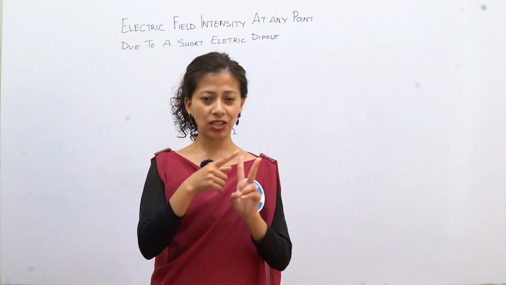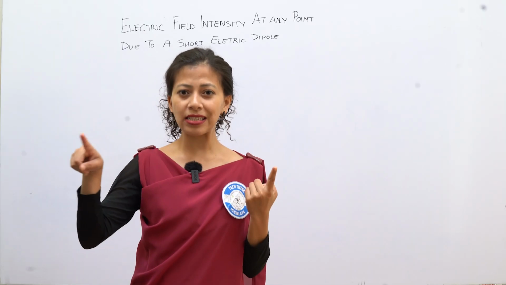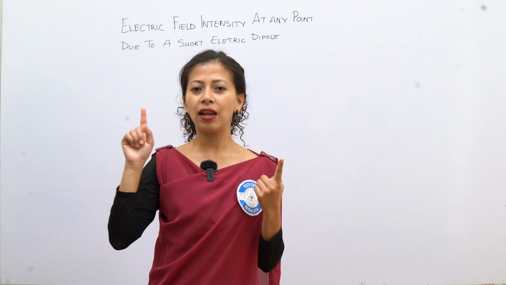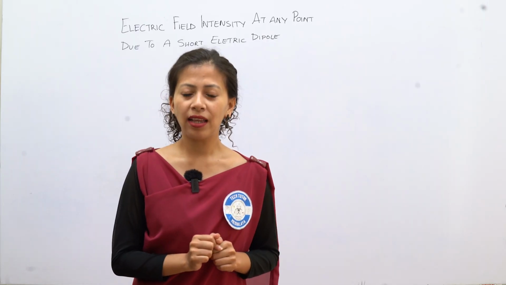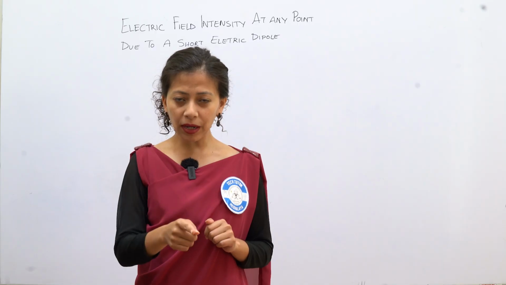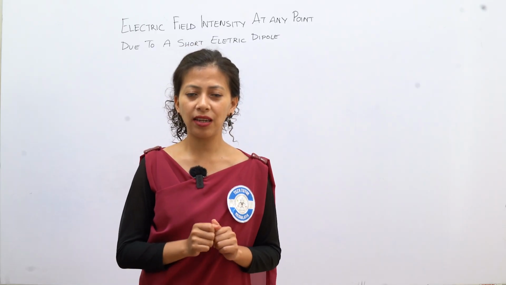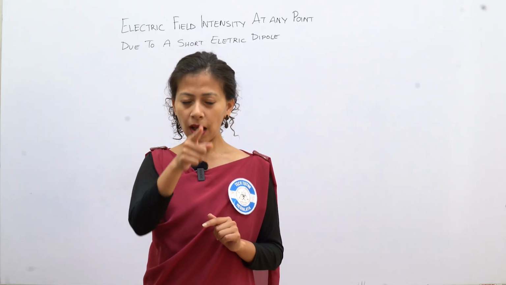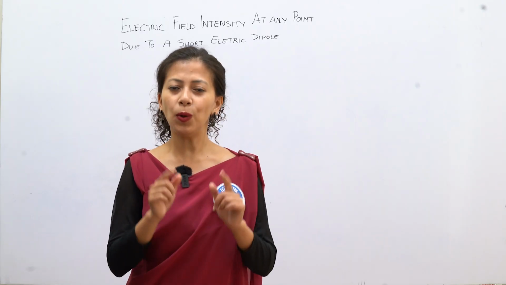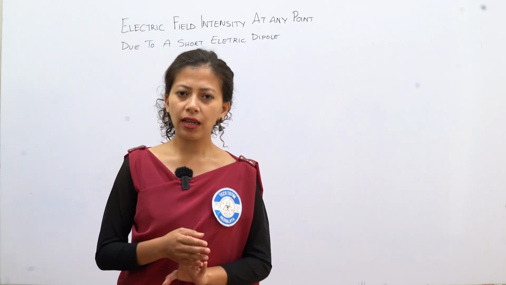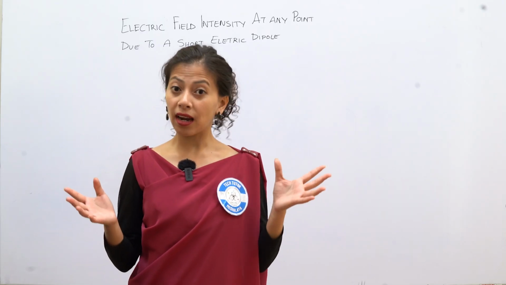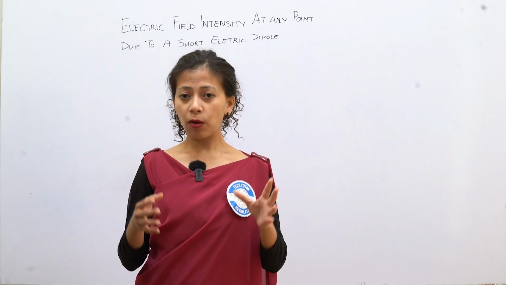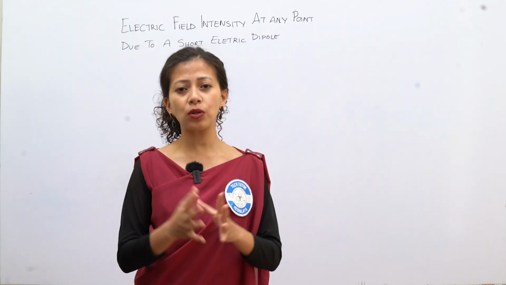We will derive it along the axis of the dipole, and on the equatorial line, that is, on the perpendicular bisector, the line perpendicular to the dipole that passes through its center. These are the two positions.